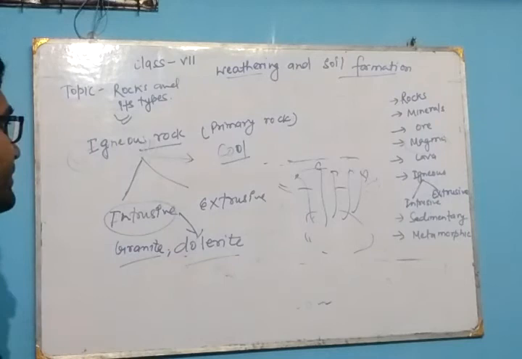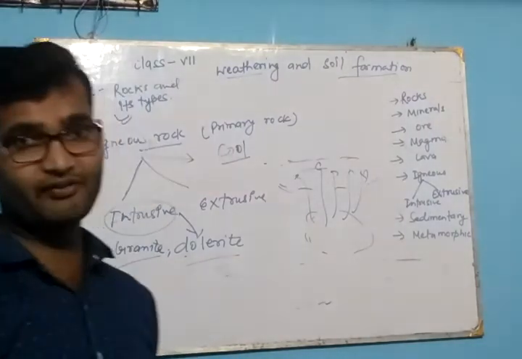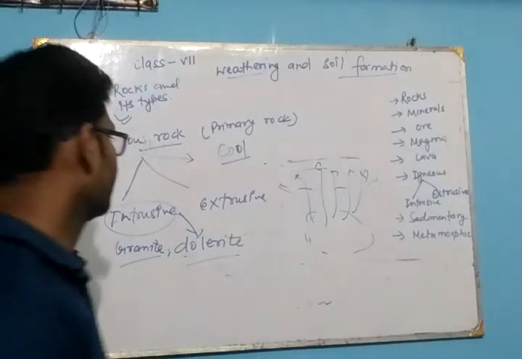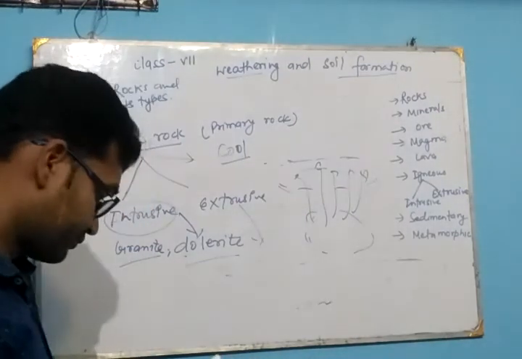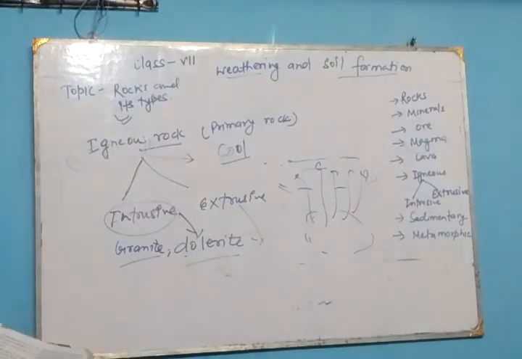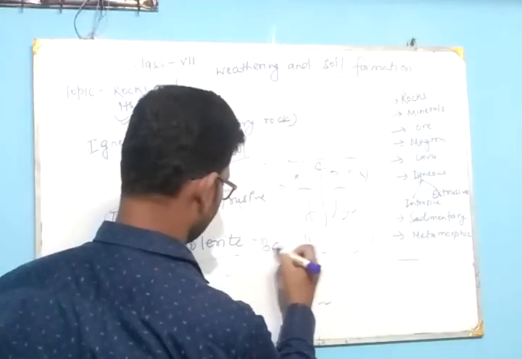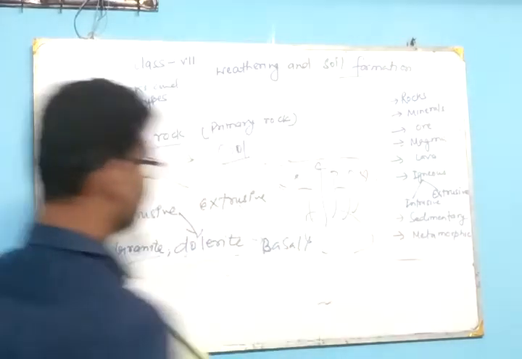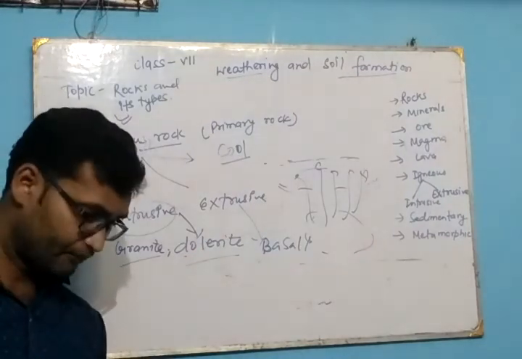Next one is the extrusive igneous rock. When the magma comes out onto the earth surface and forms rock, this is known as extrusive igneous rock. An example of extrusive igneous rock is basalt.